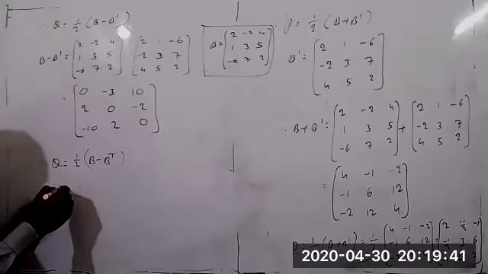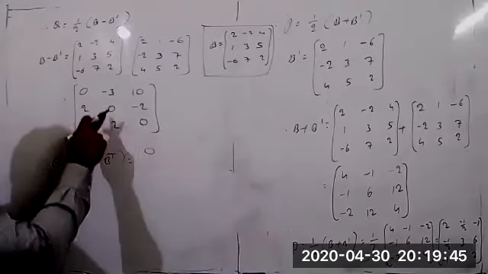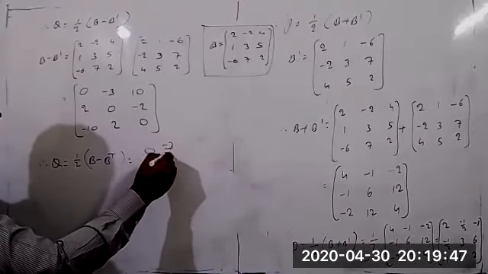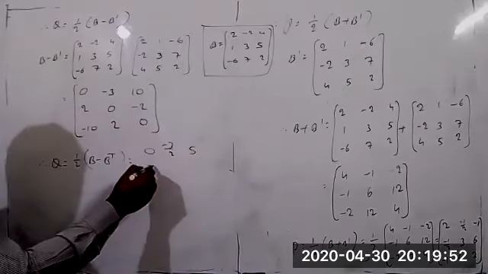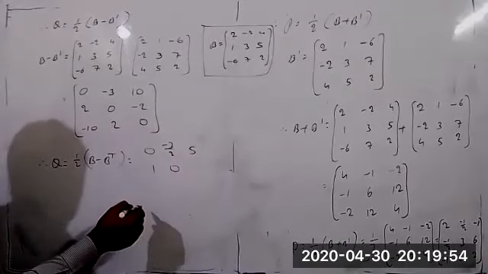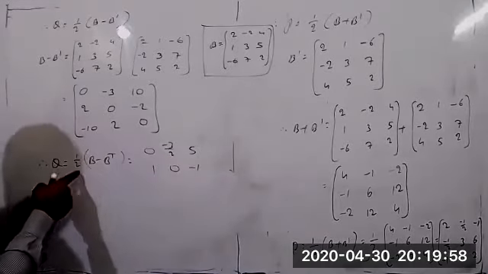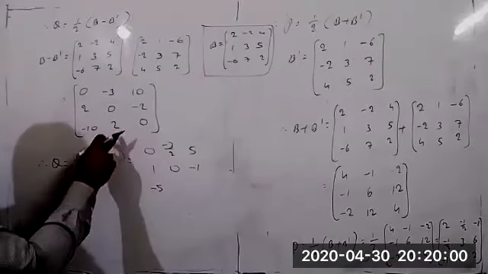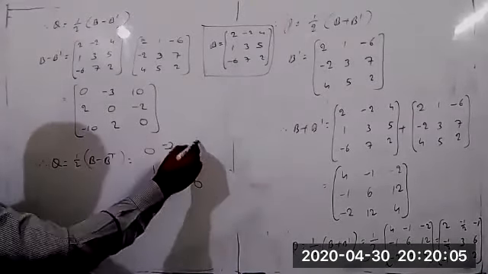So 1 by 2 you can take here now. 0 by 2 equal to 0. Minus 3 by 2 equal to minus 3 by 2. And 10 by 2 equal to 5. 2 by 2 equal to 1. 0 by anything 0. And minus 2 by 2 equal to minus 1. Minus 10 by 2 equal to minus 5. 2 by 2 equal to 1. And 0 by anything equal to 0.